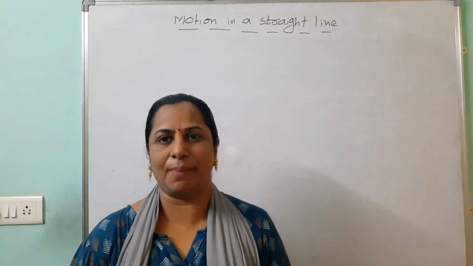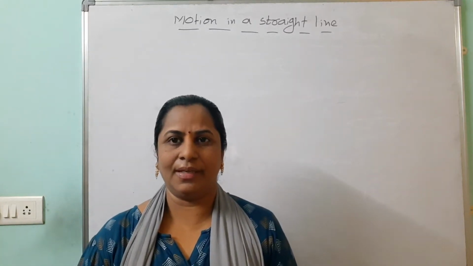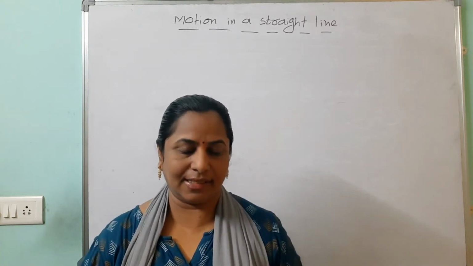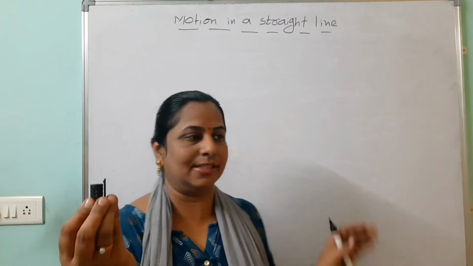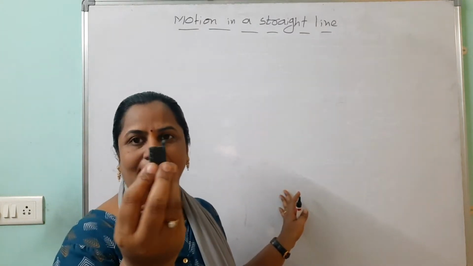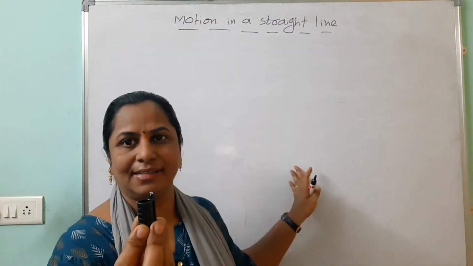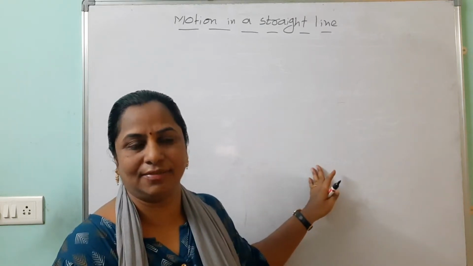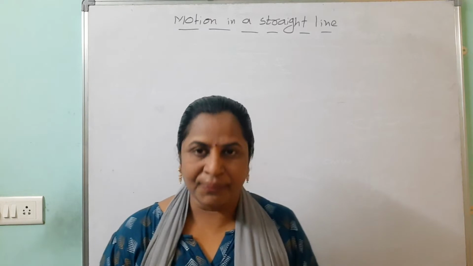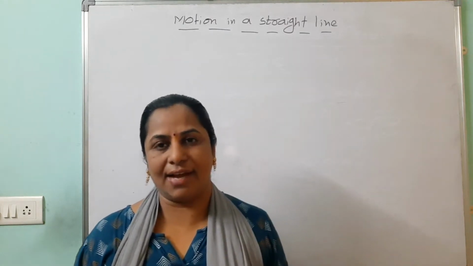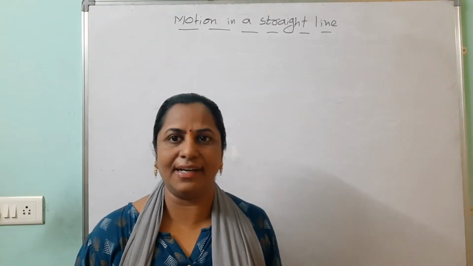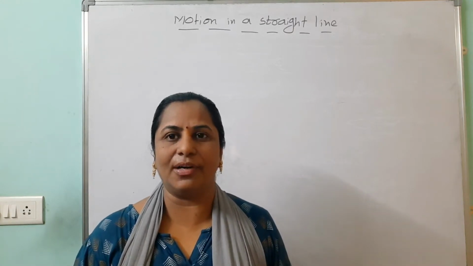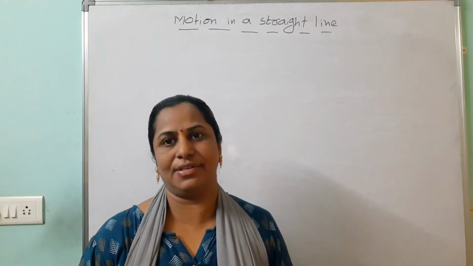First of all, what is a particle and what is a body? Suppose this marker is there, this cap is there, and this board is there. So which is the particle? This is the particle and this is the body. Why? These dimensions are negligible compared with this one. So simply you can say a body which has negligible dimensions is a particle. You and earth: you are the particle and earth is the body.